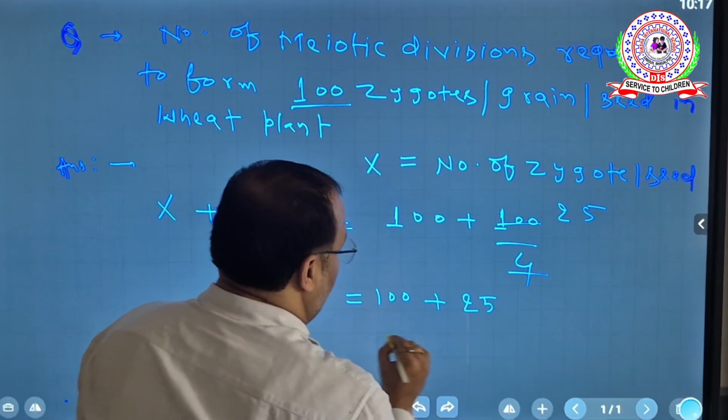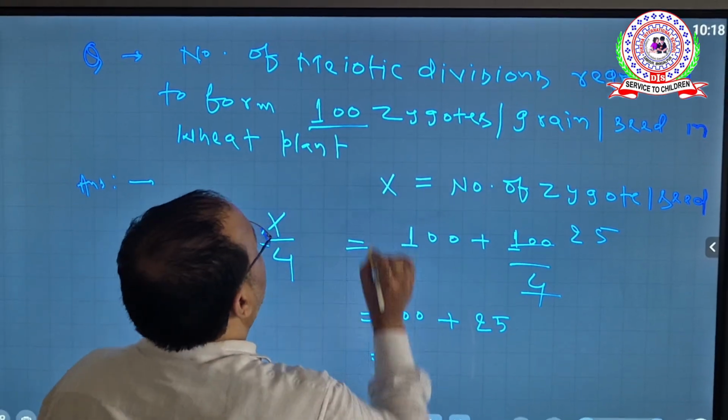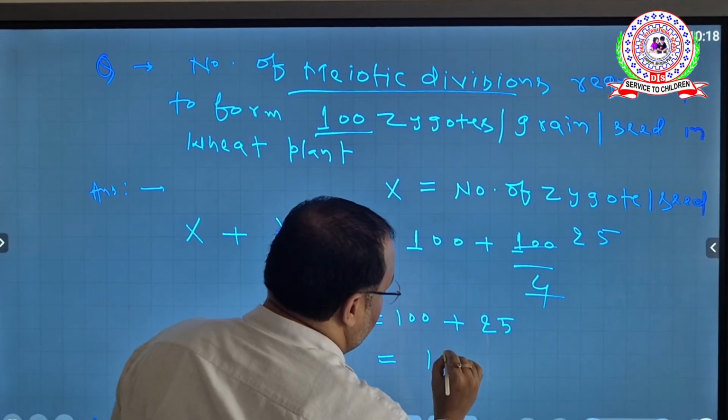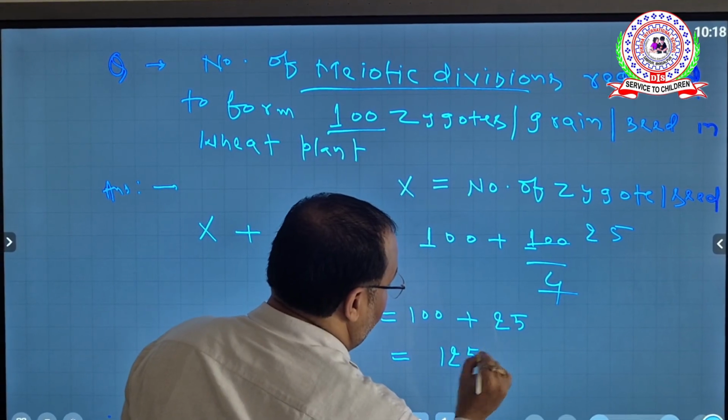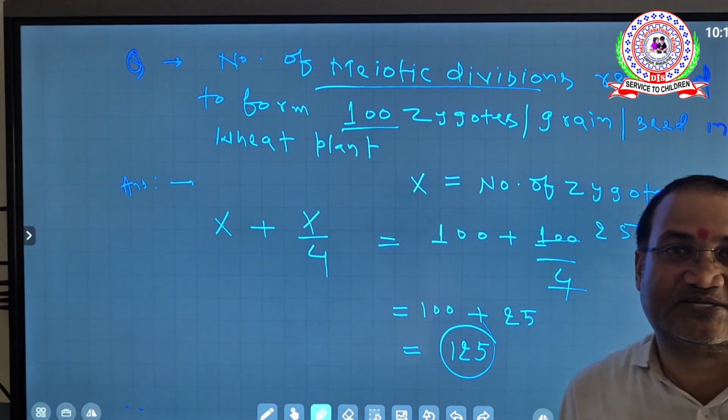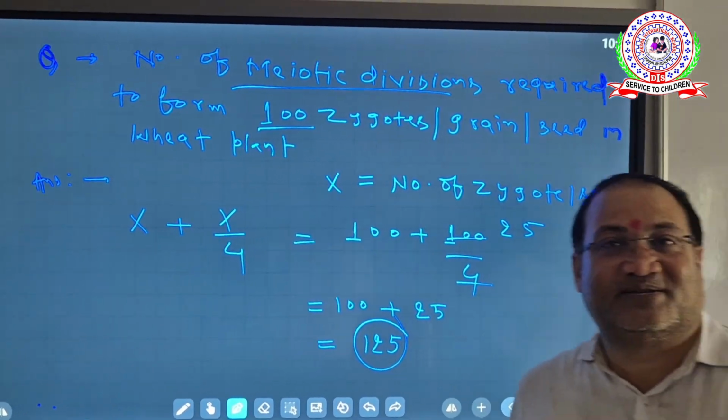So how many meiotic divisions are required? 100 plus 25, which is equal to 125 meiotic divisions are required to produce 100 zygotes. I think you got it.